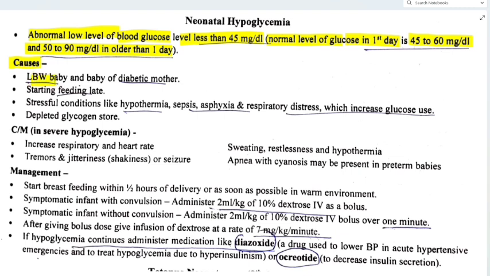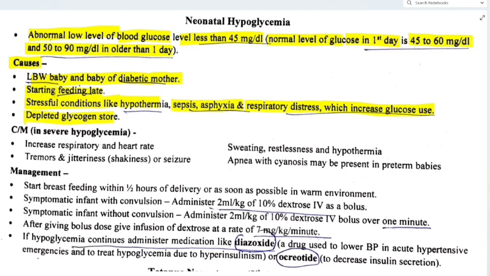Low birth weight baby and baby of a diabetic mother. Starting feeding late. Stressful conditions like hypothermia, sepsis, asphyxia and respiratory distress, which increase glucose use. Depleted glycogen store. So these all are the causes.